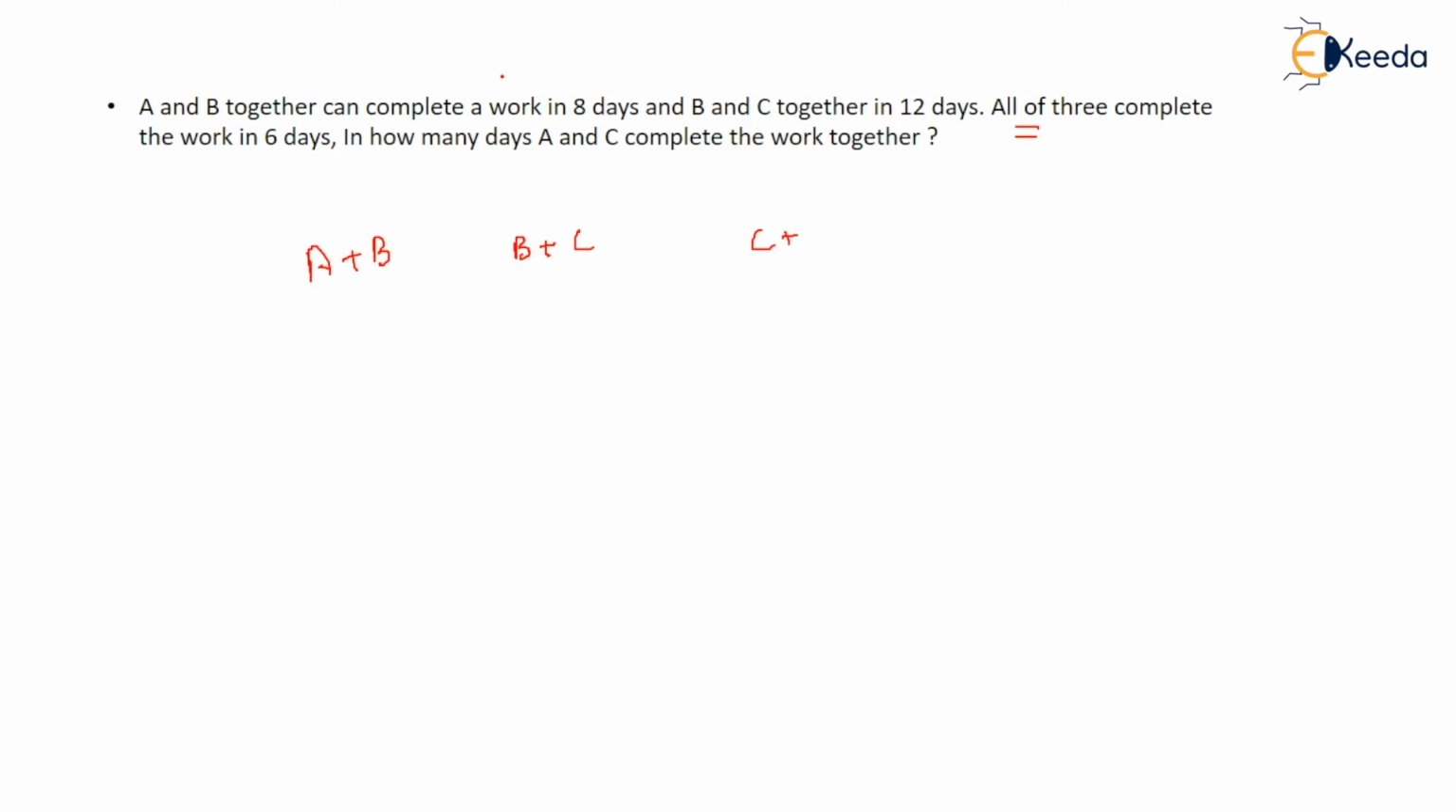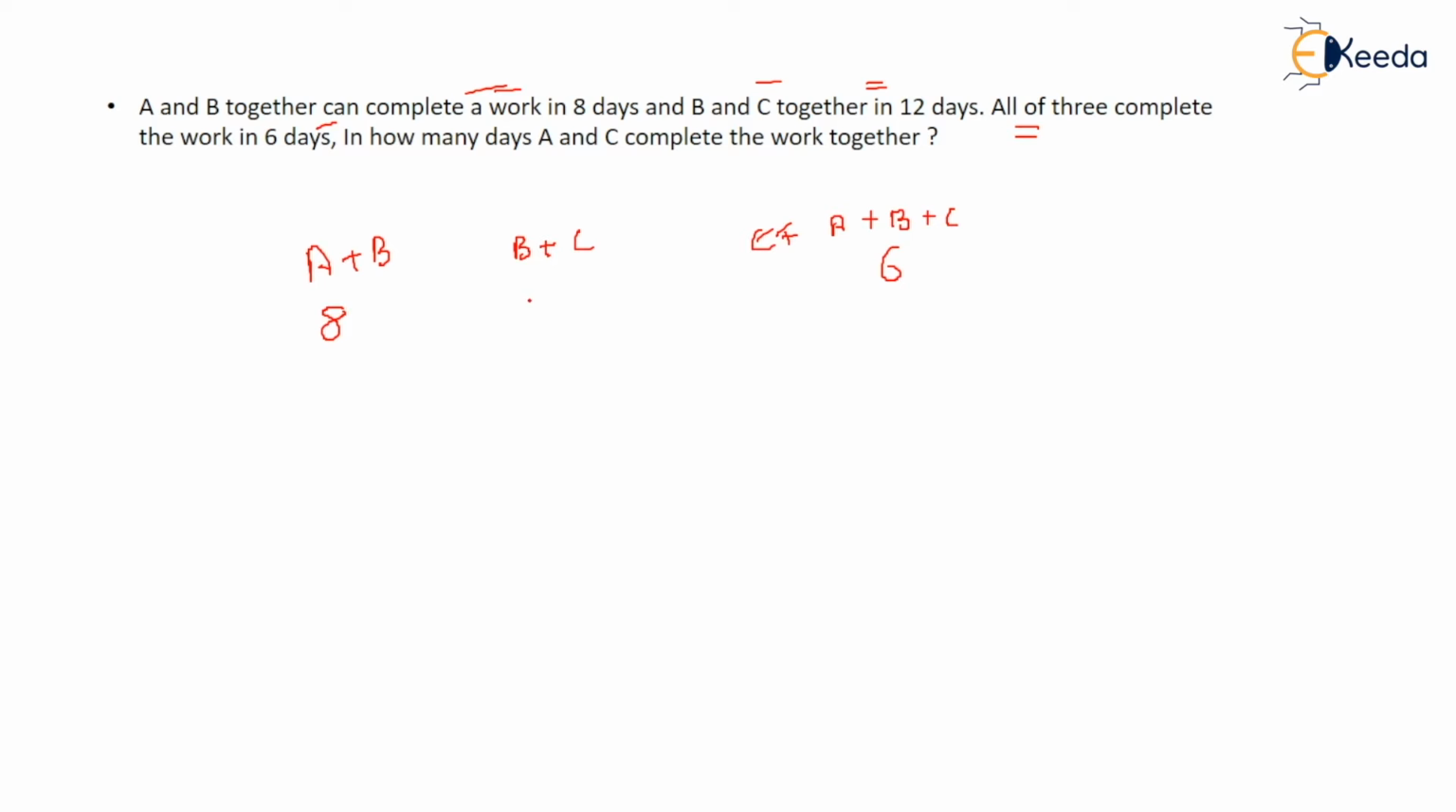A and B together can complete a work in 8 days. B and C can do the same work in 12 days. All three can complete the same work in 6 days. In how many days can A and C complete the work together? Now what that means here is, A plus B plus C can complete the same work in 6 days, right?